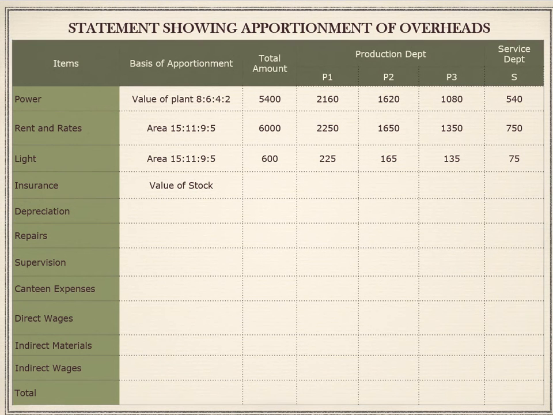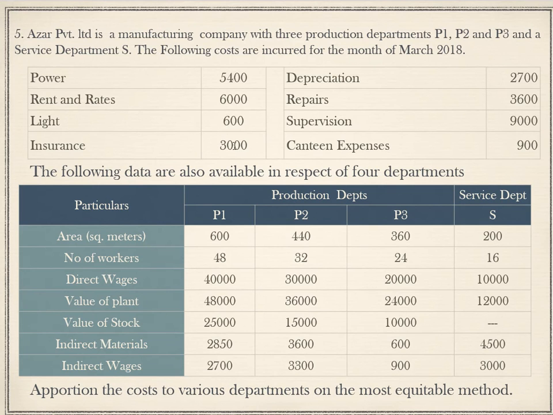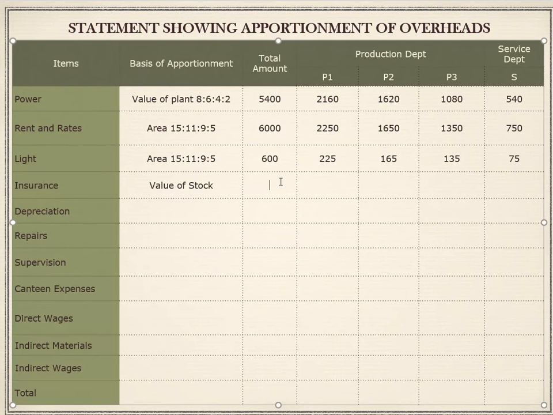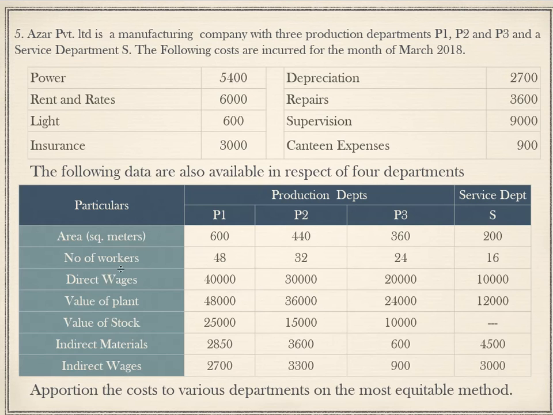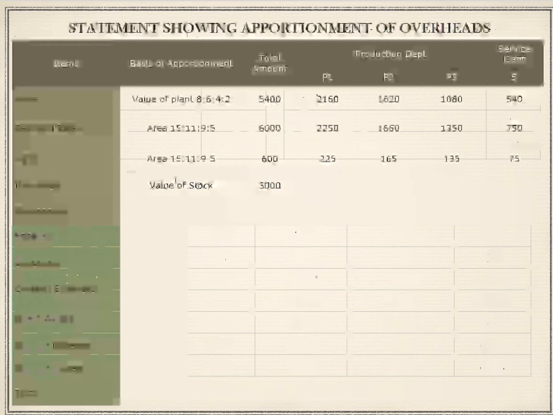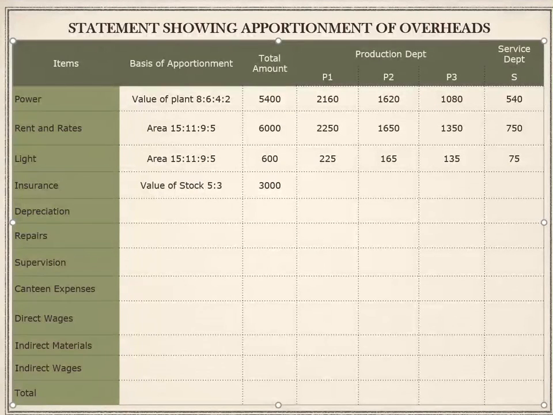Let us go back to the question. Insurance is 3,000. So I'm just going to put the same 3,000. Coming to the value of stock, it is divisible by 5,000. 5 is to 3 is to 2 will be the ratio. So 5 plus 3 is 8, 8 plus 2 is 10. 3,000 divided by 10 is 300. 300 5s are 1,500. 300 3s are 900. 300 2s are 600 and dash.